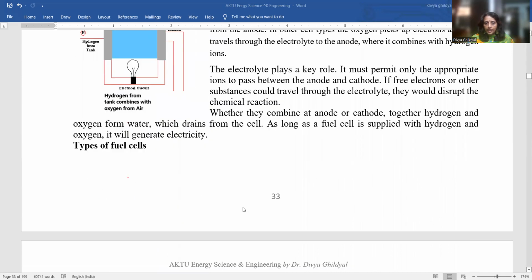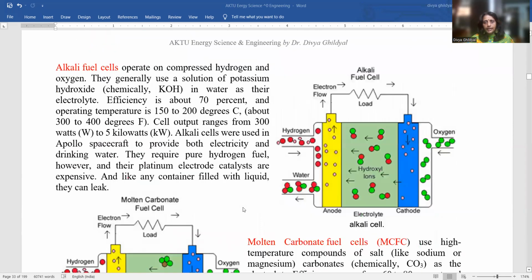Now, many types of fuel cells are there. I have discussed 3 cases in detail, which you are familiar with in your day-to-day life, usually using hydrogen or oxygen or a solid state material. So the simple fuel cell, you must have used it in the lab, consists of an electrolyte, an anode and a cathode. That I will discuss with you, the simple one, the alkali fuel cell.